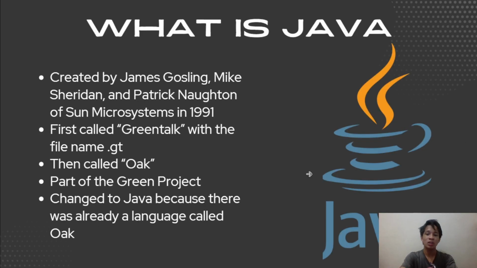Java is a programming language created by James Gosling, now known as the father of Java, along with Mike Sheridan and Patrick Naughton under the company Sun Microsystems in 1991. It was first called Greentalk as it uses the file name .gt. After some time, it was changed to Oak as it was inspired by the oak tree outside of Gosling's office. During then, it was used for the Sun Microsystems Green project. However, due to the name Oak being already taken, Gosling and his team had to change the name, leading to the now widely known Java.